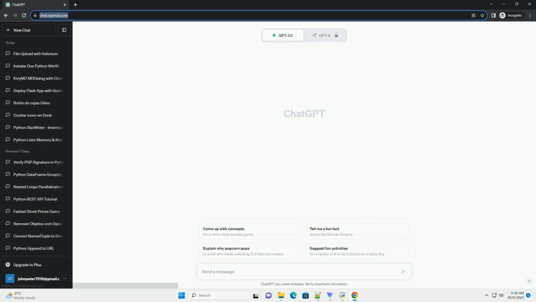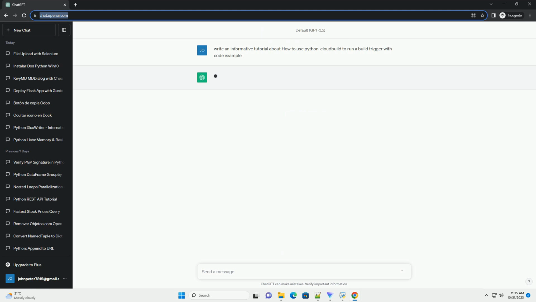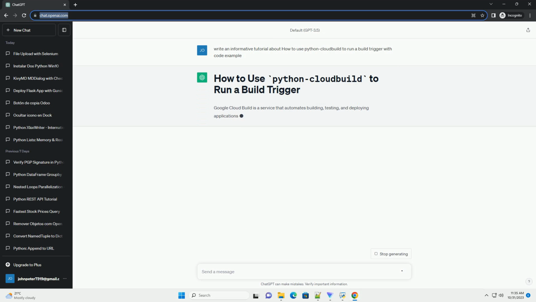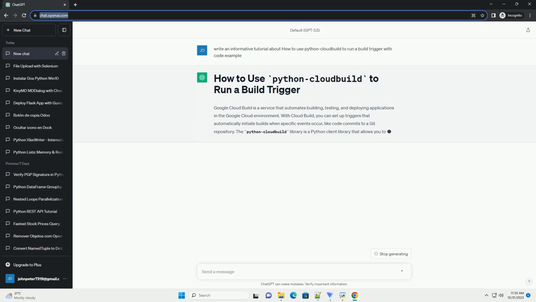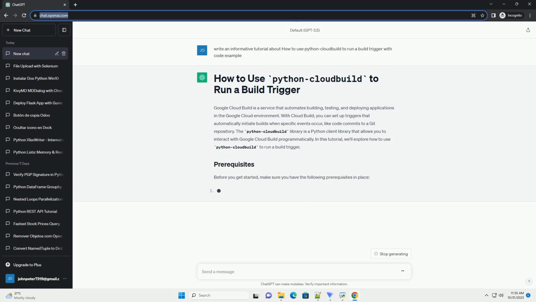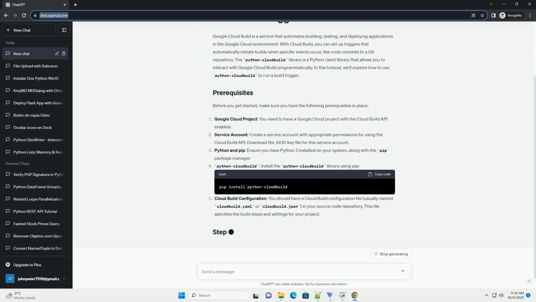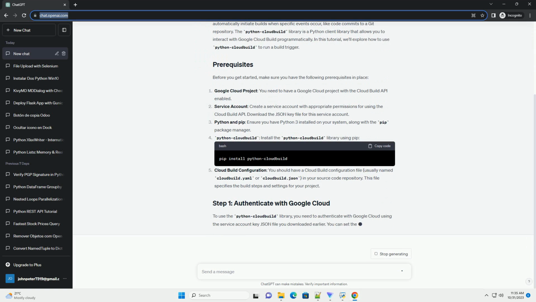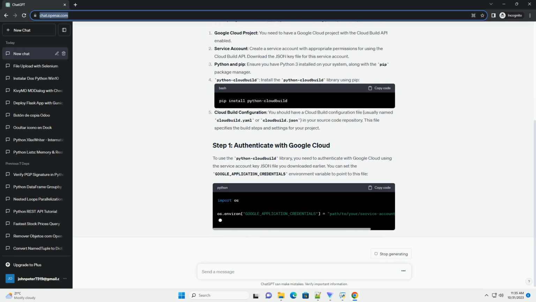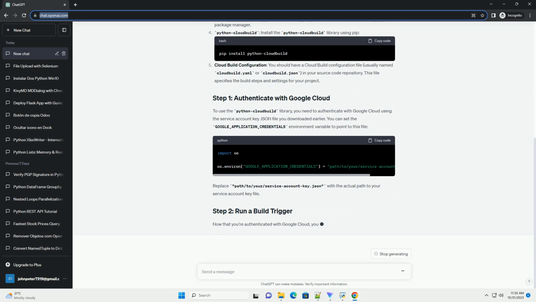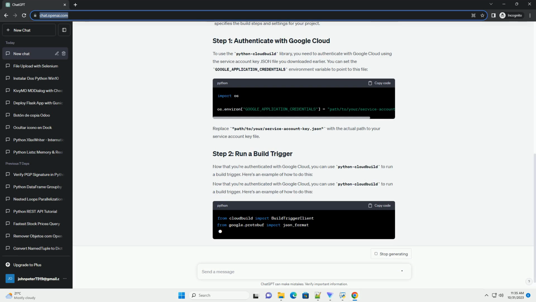Google Cloud Build is a service that automates building, testing, and deploying applications in the Google Cloud environment. With Cloud Build, you can set up triggers that automatically initiate builds when specific events occur, like code commits to a Git repository. The python-cloudbuild library is a Python client library that allows you to interact with Google Cloud Build programmatically. In this tutorial, we'll explore how to use python-cloudbuild to run a build trigger.